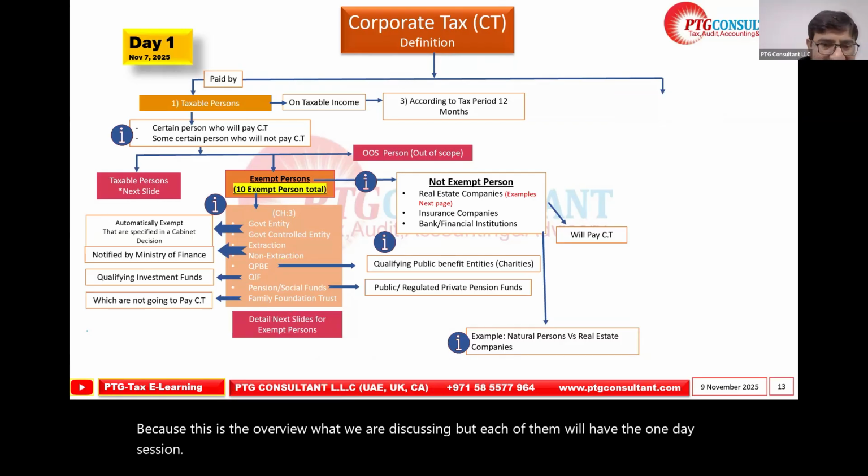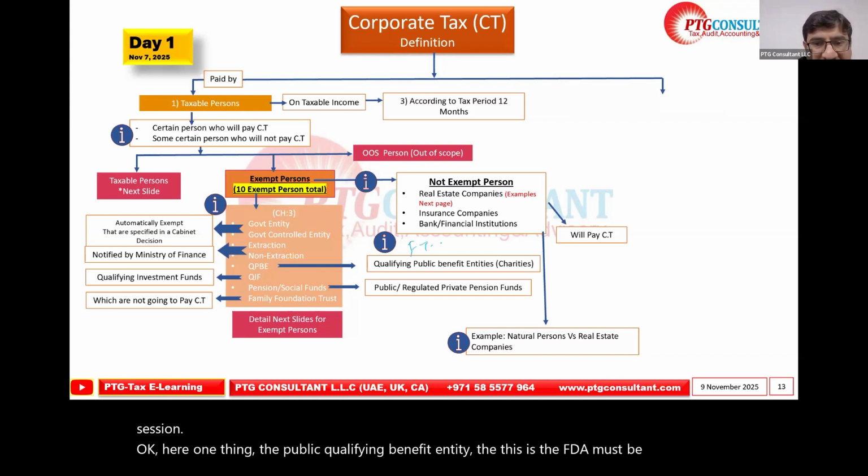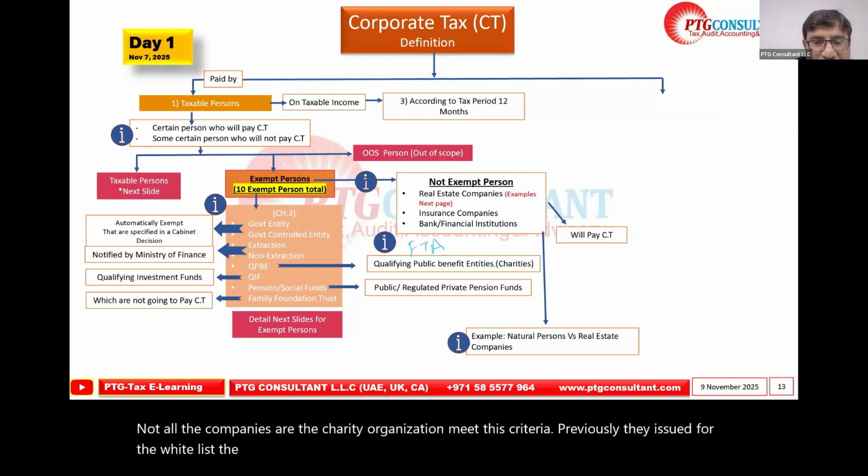One thing: for the public qualifying benefit entity, the FTA must issue the list. Not all the companies or charity organizations meet this criteria. Previously, they issued a list for VAT of the approved organizations. If you give a donation to those, it is accepted for corporate tax purposes.